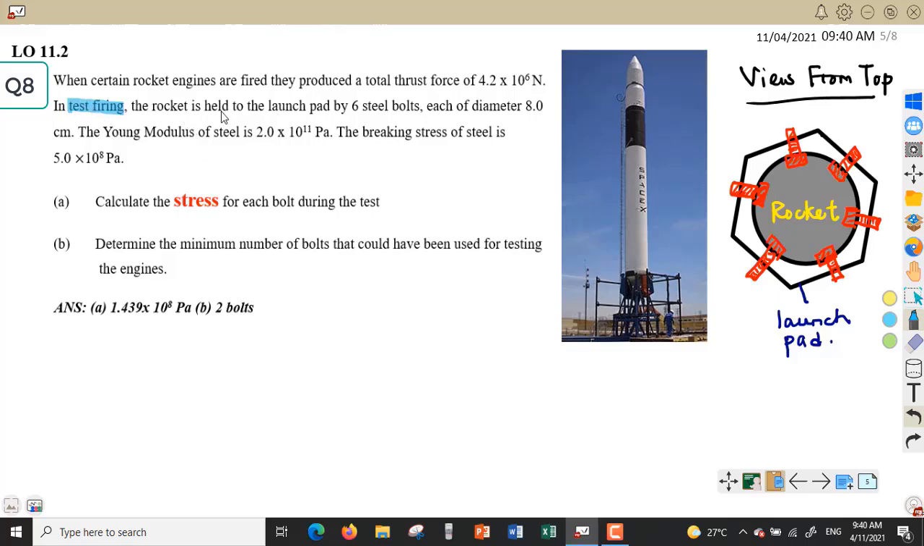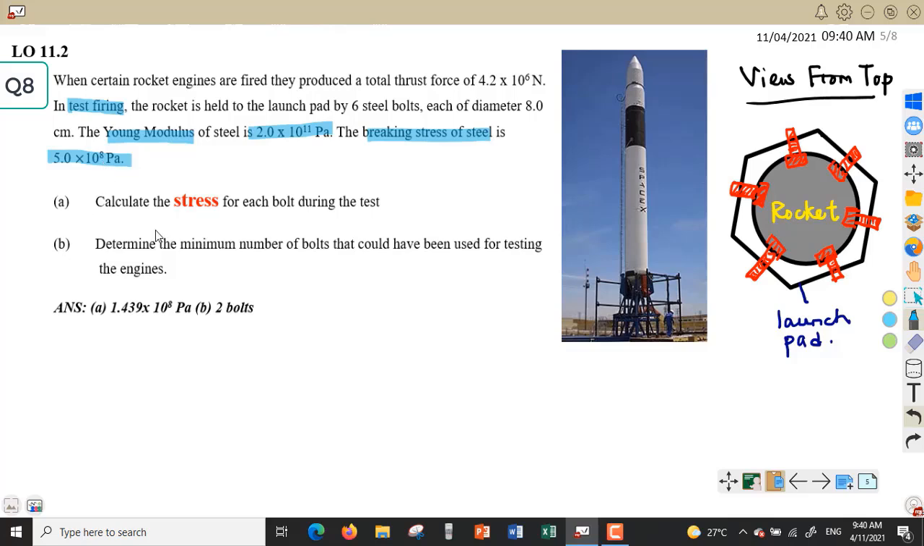So the rocket is held to the launch pad by 6 steel bolts, each of diameter 8 cm. The Young modulus of steel is 2 to the power of 11 Pascal. We are given the Young modulus. The breaking stress of steel is 5 to the power of 8 Pascal. Maksudnya, untuk steel, breaking stress paling maksimum steel boleh resist is 5 to the power of 8 Pascal.